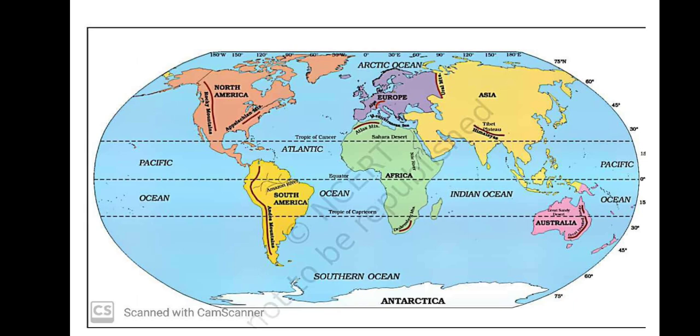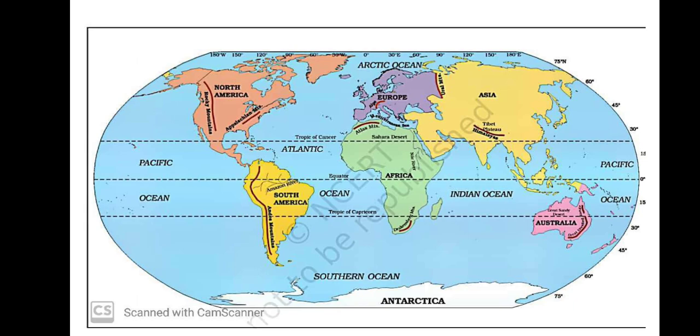If you look at this image carefully, you will find most of the part is covered by water. The blue color shows water bodies, and different colors show different continents.